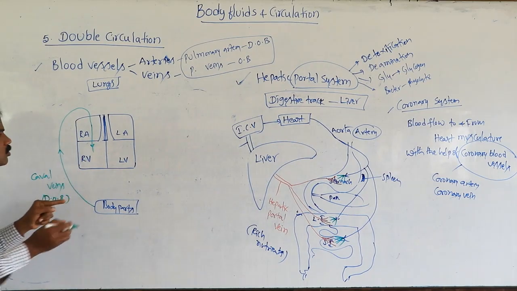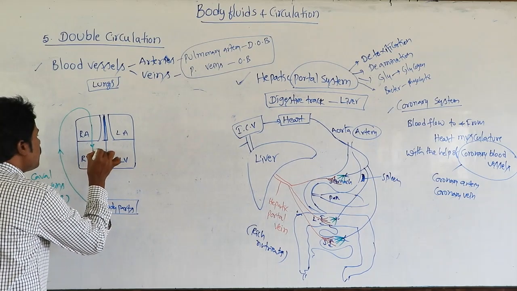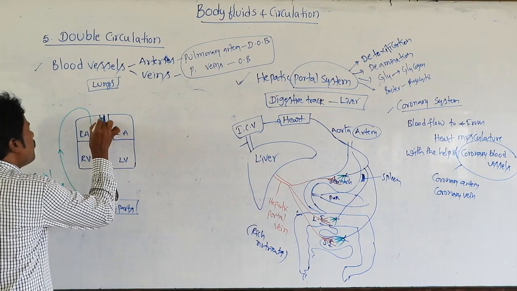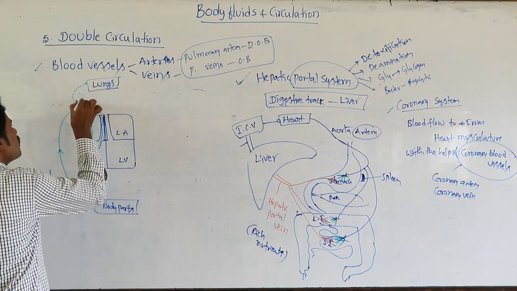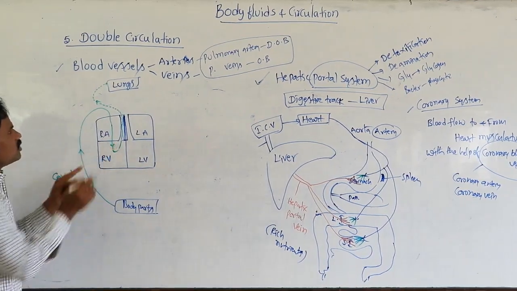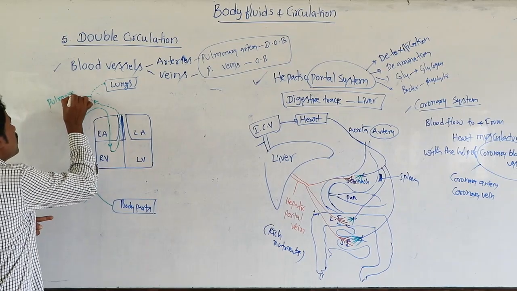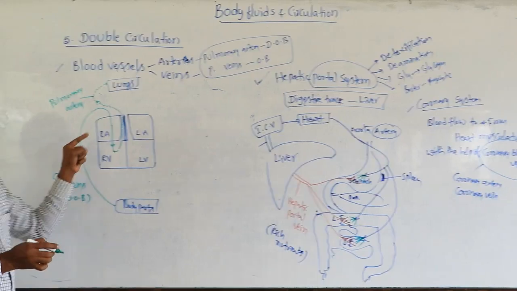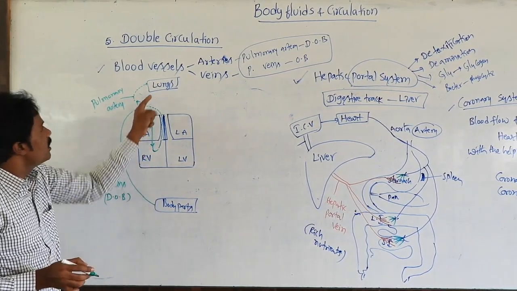From the right ventricle, the deoxygenated blood, for understanding purpose shown with dotted lines, goes towards the pulmonary artery. With the help of the pulmonary artery, it sends deoxygenated blood from the right ventricle to the lungs